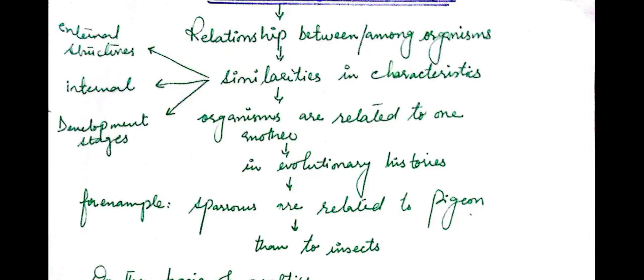Before the example, we should first know what similarities we consider. The similarities we consider between and among organisms are the external structures, the internal structures, and the developmental stages. These are the three factors we consider while studying the similarities between and among organisms in order to classify them into groups and subgroups.